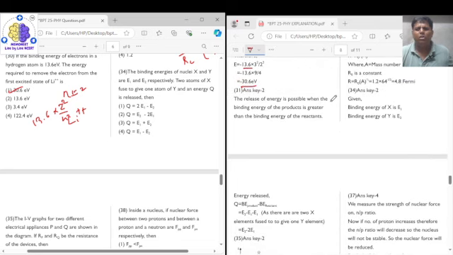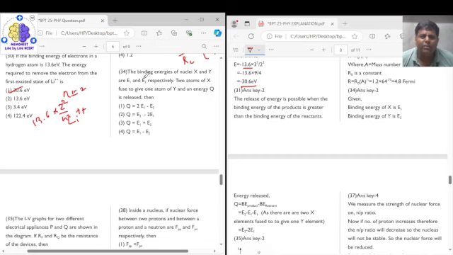34. Question number 34 says that the binding energy of the nuclei X and Y are E1 and E2 respectively. Two atoms of X fuse to give one atom of Y. The energy Q is released. Then again the product's binding energy will be greater than the reactant's binding energy. So the difference of that will give you the energy released. So we have 2X giving you 1 Y.